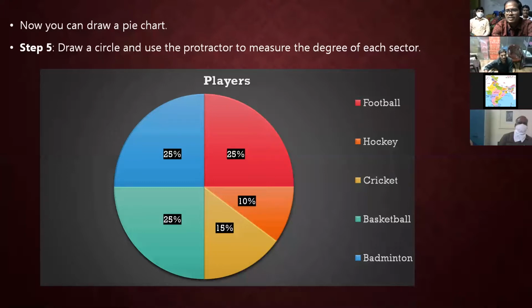25%, 25%, 25%, like football, or maybe basketball, and then badminton. All these three games are the ones students are interested in. More students opted for these 3 games. That means a layman can easily understand this graph.